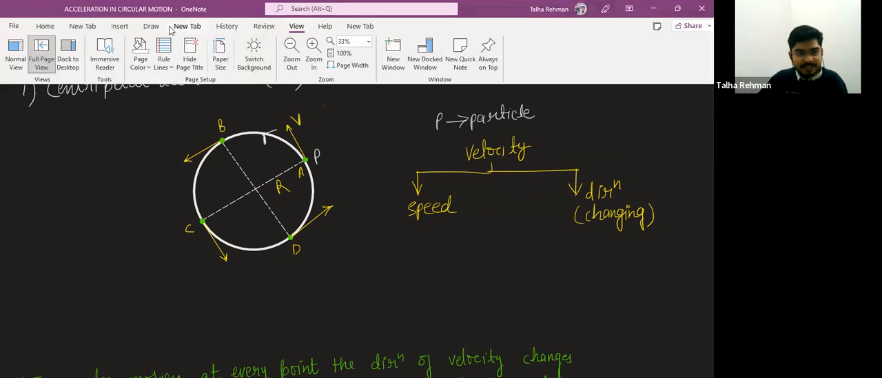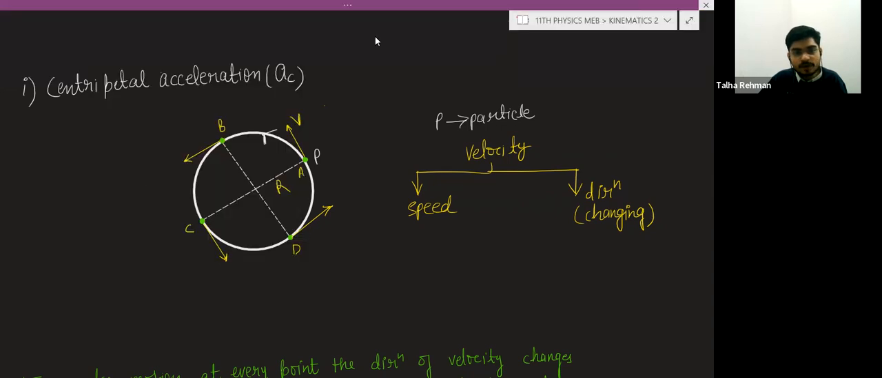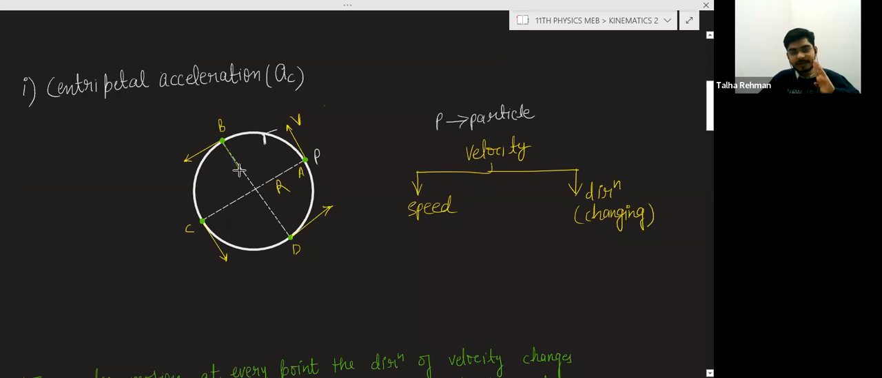And remember, this centripetal acceleration always acts towards the center. Suppose at this point I want to find the direction of the centripetal acceleration. I am not talking about the magnitude now, I am just saying the direction. So the centripetal acceleration at this point will be in this direction, and at this point the centripetal acceleration will be towards the center. At all points the direction of the centripetal acceleration will be toward the center. So remember this point.